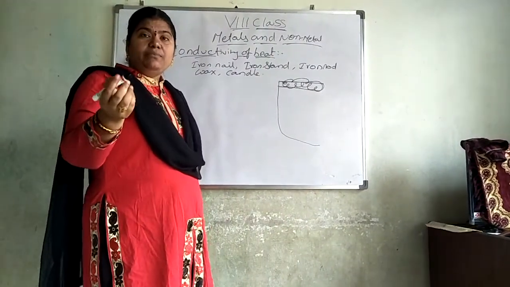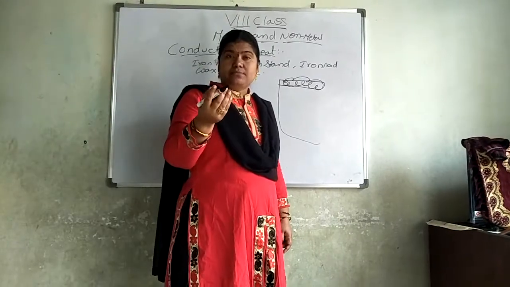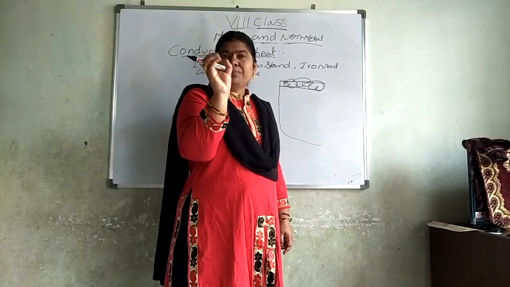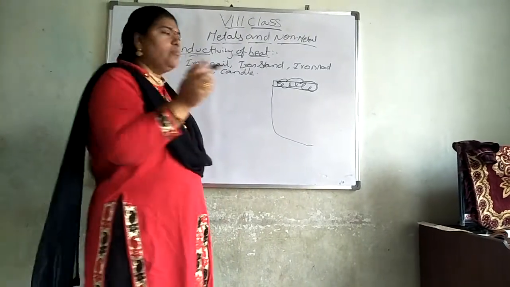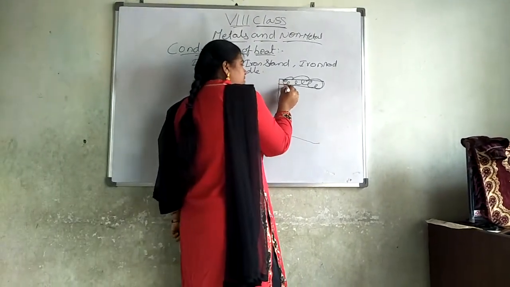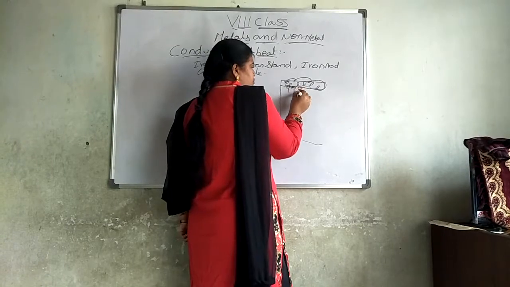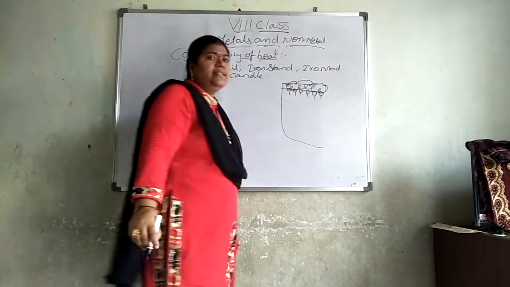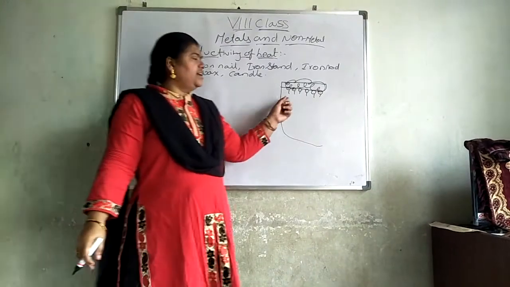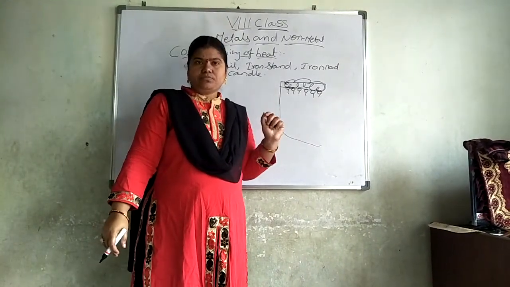Before the wax cools, what will happen? It again becomes a solid substance. When it is in the liquid form only, you try to connect the nails here. Now all the nails are connected to this iron rod.